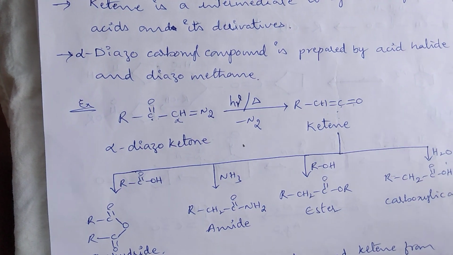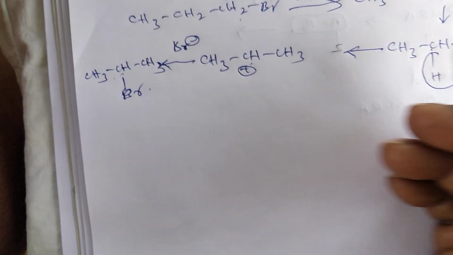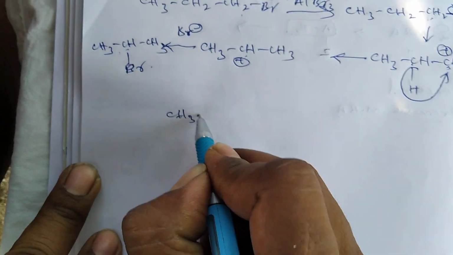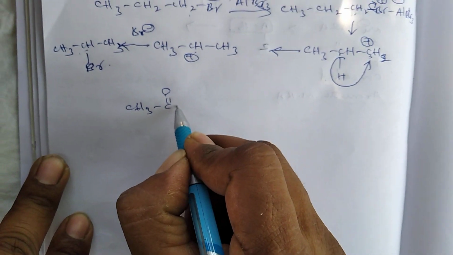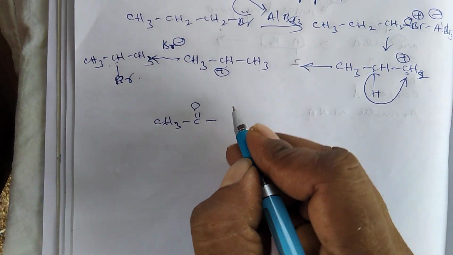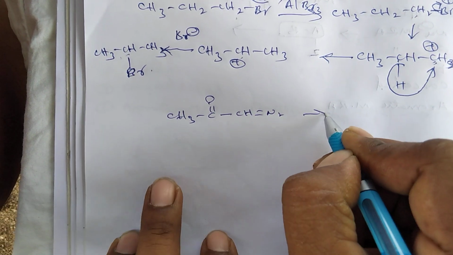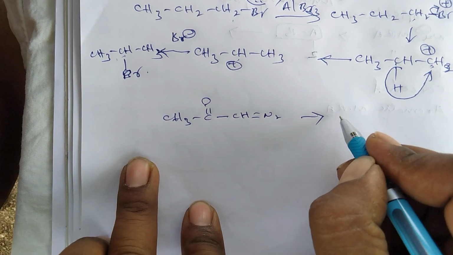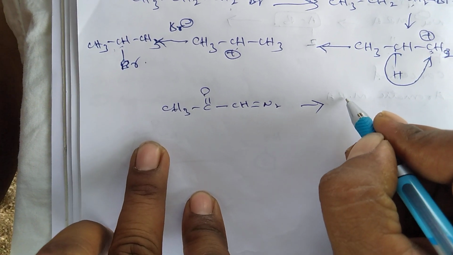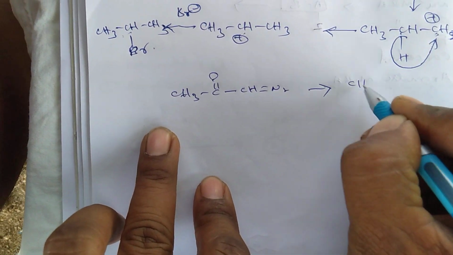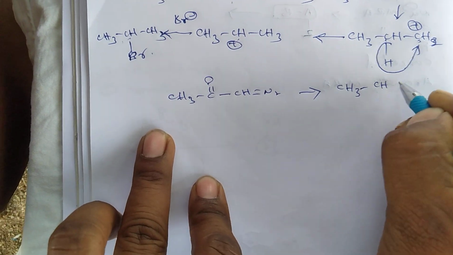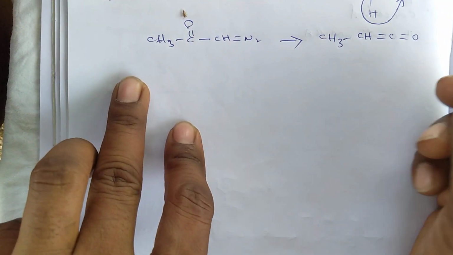For example, CH3, C double bond O, CH double bond N2. From this compound, the resulting product is CH3, CH double bond C, double bond O.